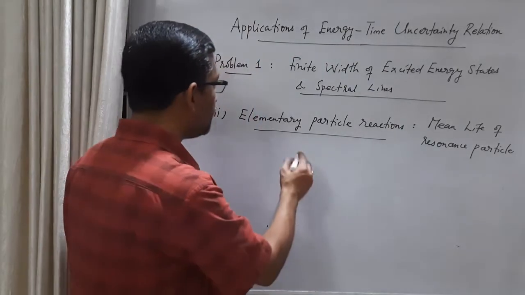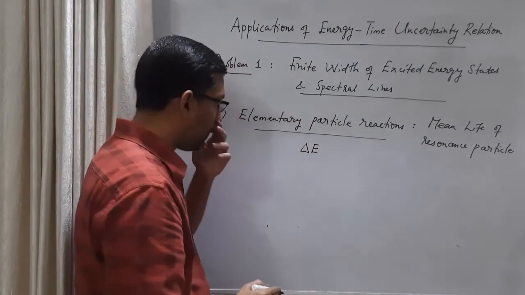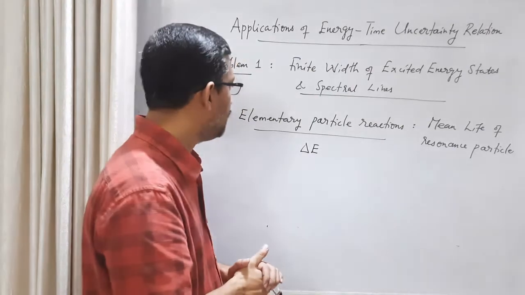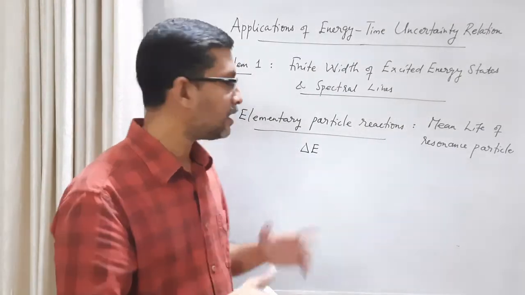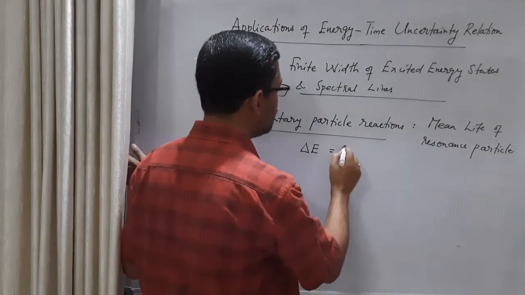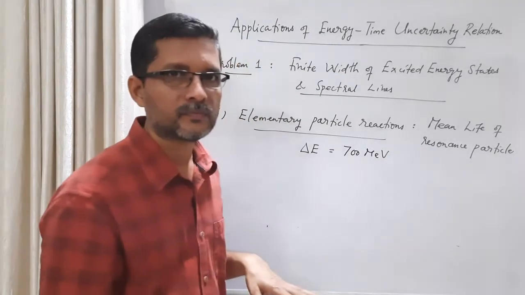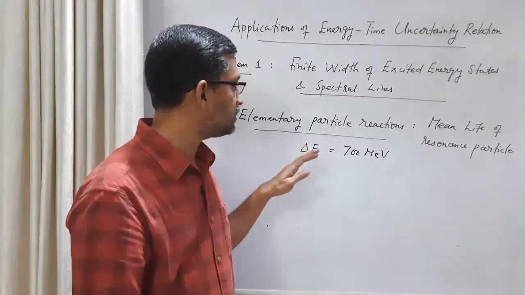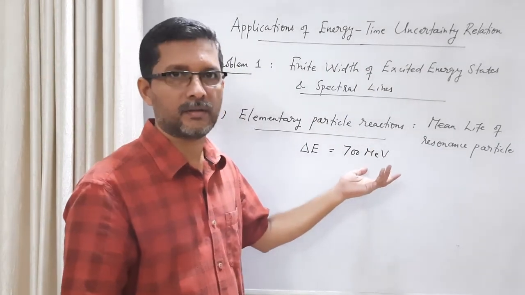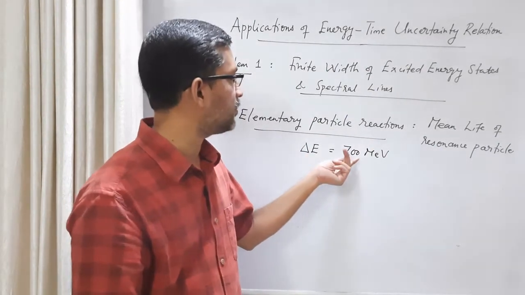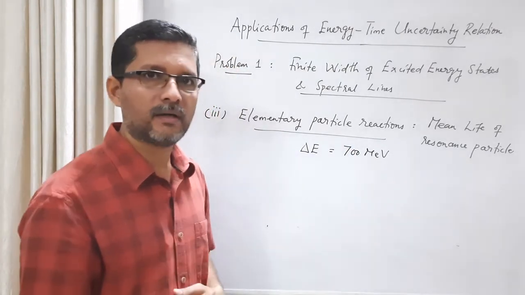Now in the case of elementary particle reactions, the width at half maximum of these peaks can be very high, of the order of mega electron volt. Consider a typical example. Let delta E be some 700 mega electron volt. This is actually the rest energy of a particular elementary particle. Consider the rest energy of the elementary particle is of this much order. Then what is the lifetime of this particle?